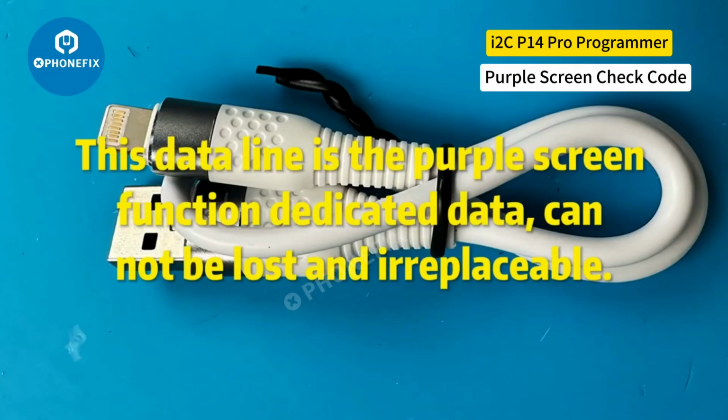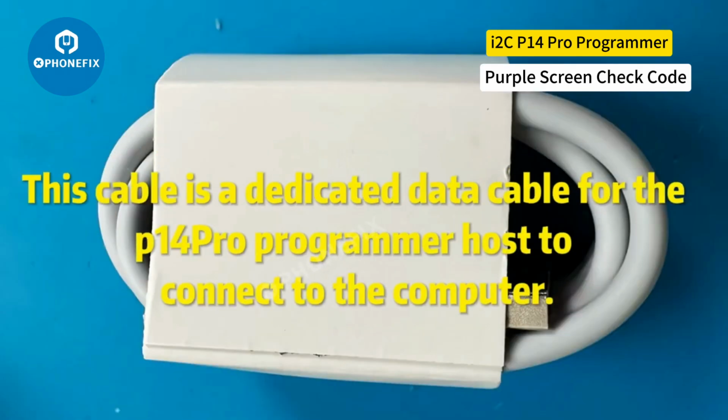This data line is for the purple screen function. Dedicated data cannot be lost and is irreplaceable. This cable is a dedicated data cable for the P14 Pro Programmer host to connect to the computer.